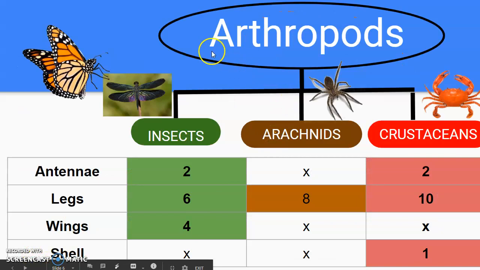To conclude, remember that arthropods are invertebrate animals because they do not have backbones. They are classified in insects like the butterflies and dragonflies, arachnids like spiders and scorpions, and crustaceans like crabs. Remember that insects have 6 legs, arachnids have 8 legs, and crustaceans have 10 legs.